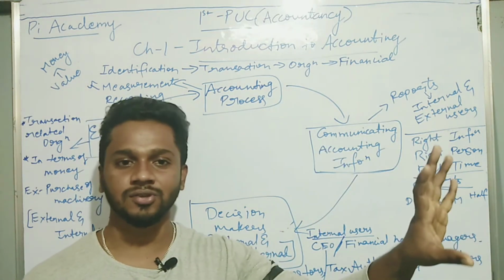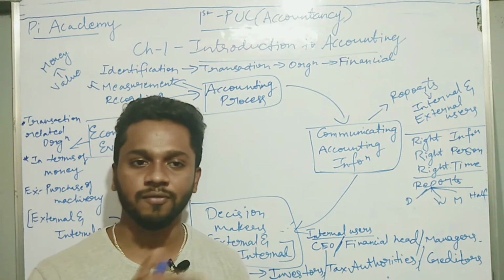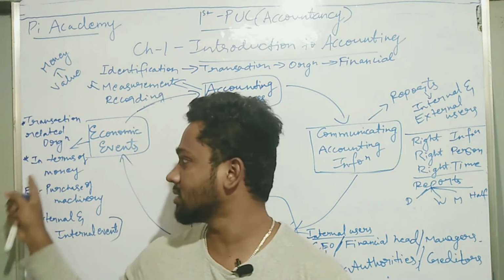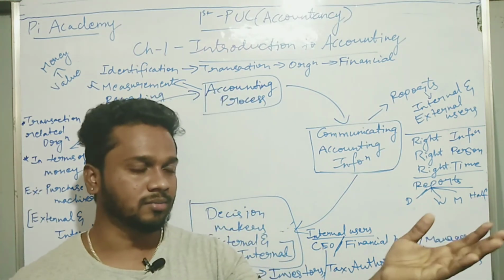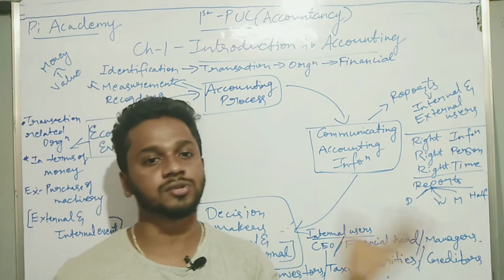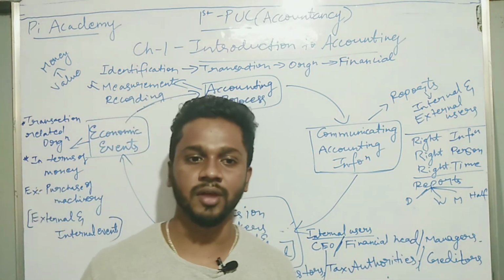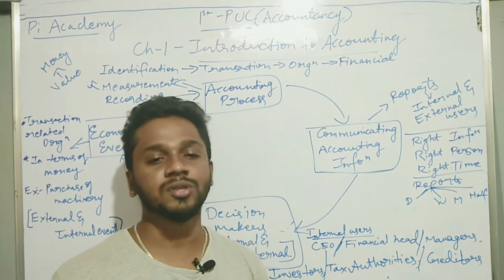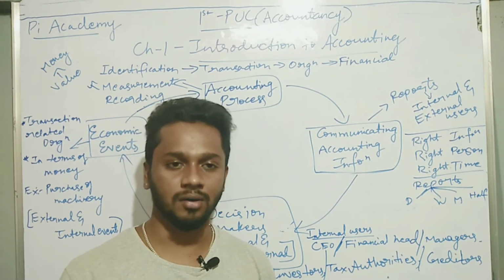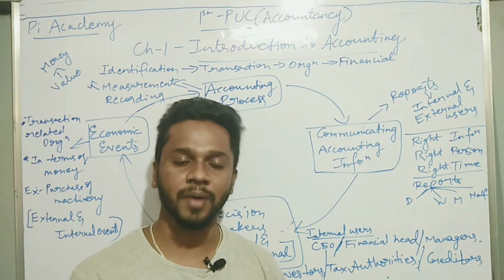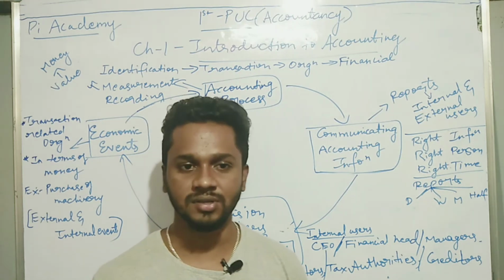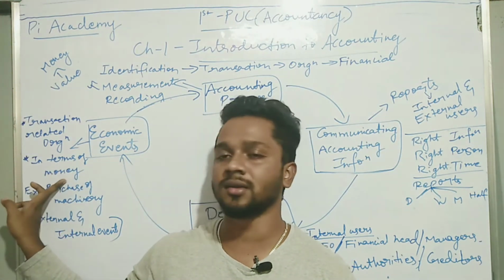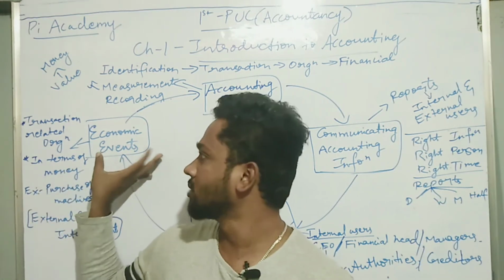Once I purchase the machinery, that is also an economic event, because why? I am purchasing a machinery for my business, something related to the organization, and I am paying money for that machinery. So that is in terms of money. And the transportation charges which take place are also in terms of money. So that is also an economic event. And once the machinery reaches my business or my factory or my unit, I need to install it, and I need some professionals to come and install my machinery, and I have to pay them the installation charges, or some service charges also. So that is also an economic event, because that is related to my organization, and I am paying that in terms of money. So this is the best example to show what an economic event is.